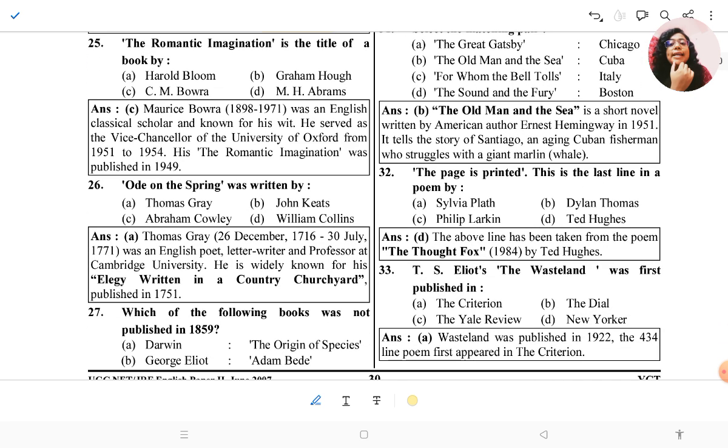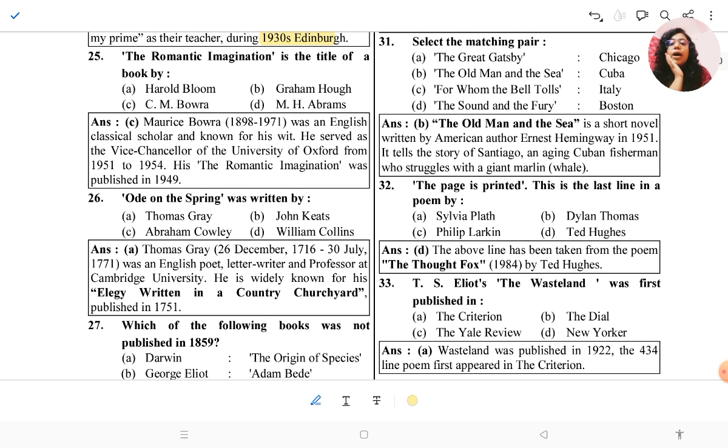The Romantic Imagination is the title of a book by C.M. Bowra, which is Maurice Bowra.